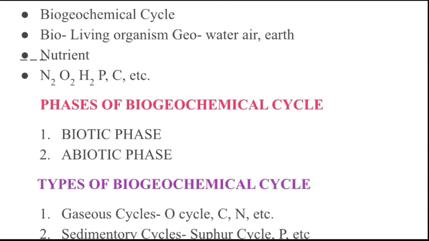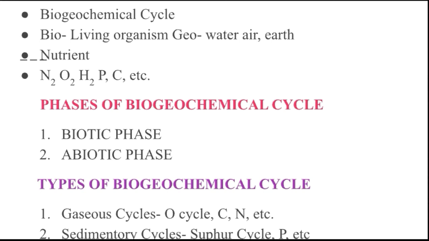The abiotic phase refers to the distribution and flow of chemicals in the non-living environment. That is the main and important difference between the biotic phase and the abiotic phase.